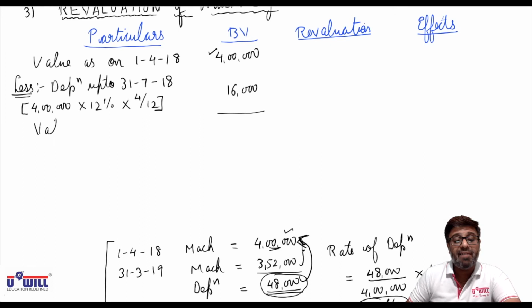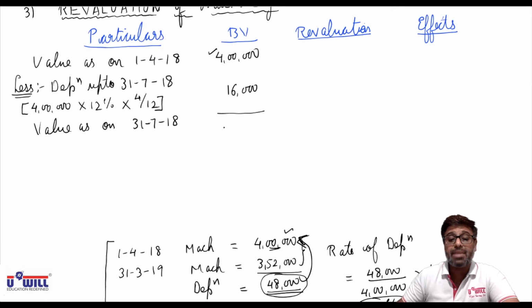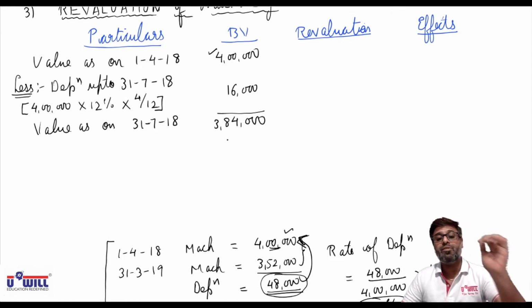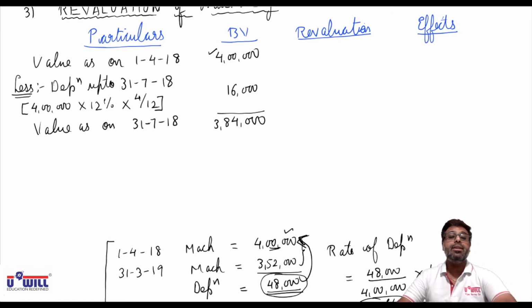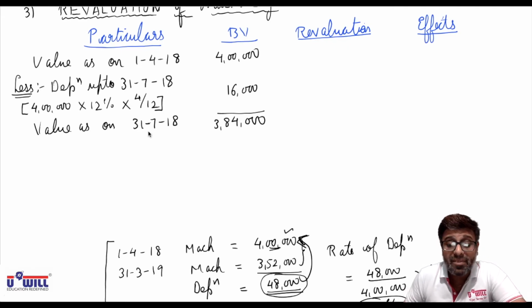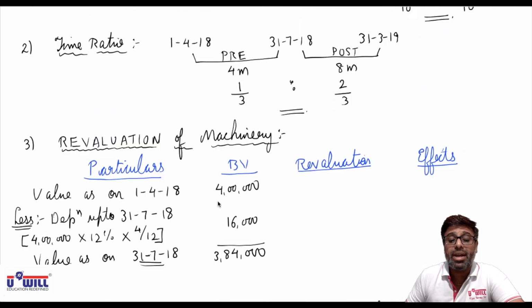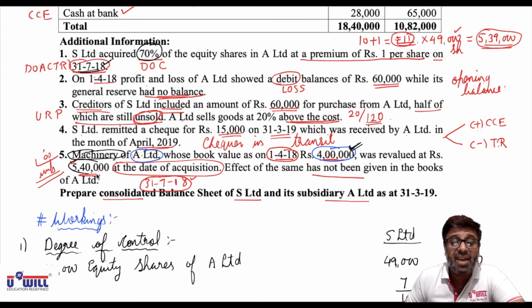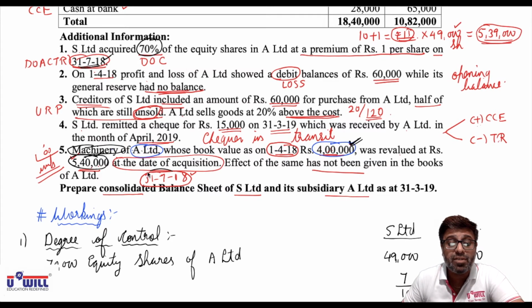Means what is the value of machinery as on 31/7/18? 4 lakhs minus 16,000, 3,84,000. Now 3,84,000 is on 31/7/18. So now can we compare 3,84,000 with 5,40,000 or not? Because machinery of A Limited is revalued at 5,40,000 on the date of acquisition, which is also 31/7/18. So now we can compare this.